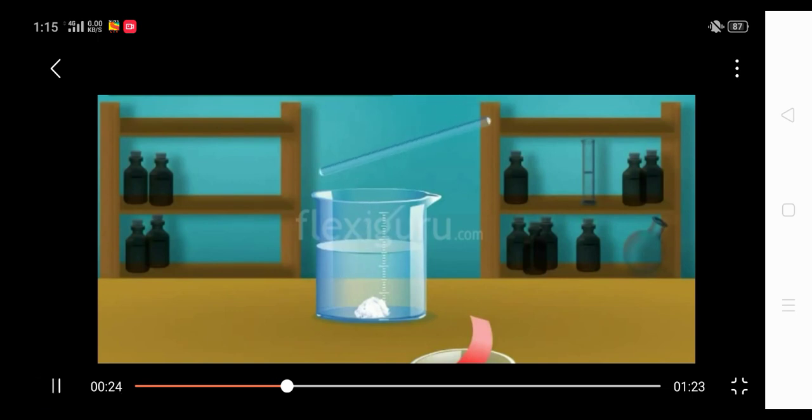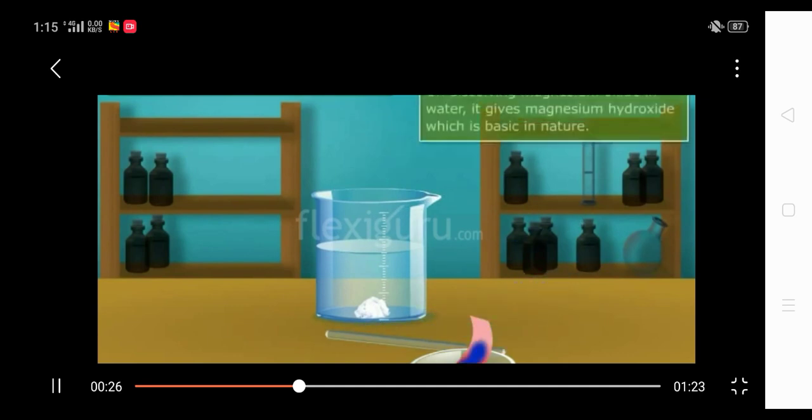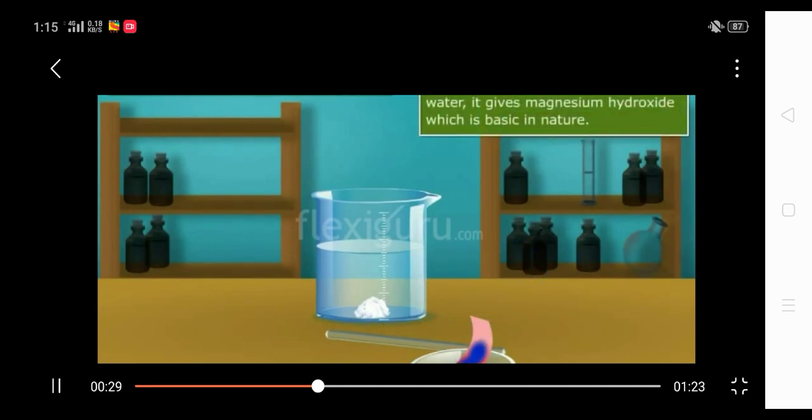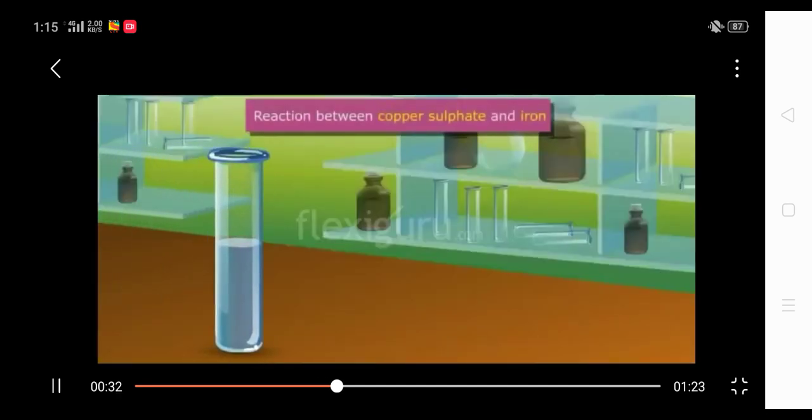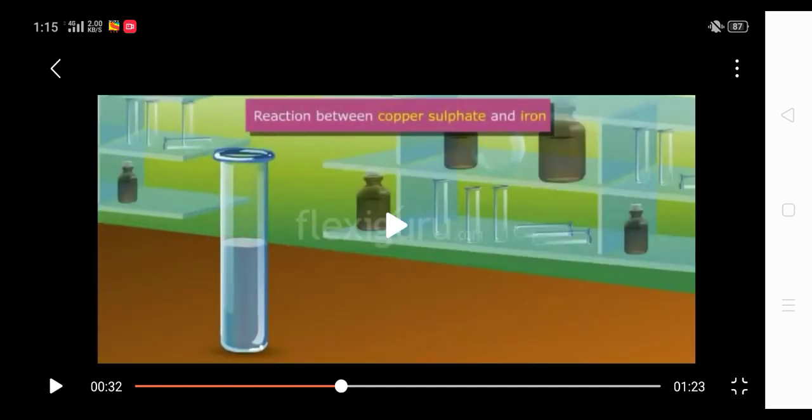Now if you want to check the nature of it, you will take the red litmus paper and dip it into it. What you will see, red turns blue, indicates what? Magnesium hydroxide is a base. So burning of magnesium results in the formation of ashes, that is magnesium oxide, and those ashes are a new substance. So it is a chemical change, and when you dissolve or mix this magnesium oxide into the water, it results in the formation of another new substance, that is magnesium hydroxide. Okay, so it is one of the examples of a chemical change.